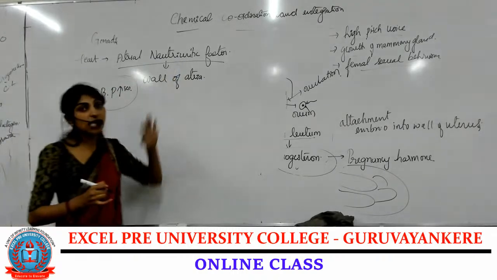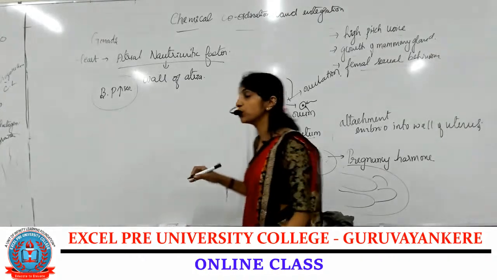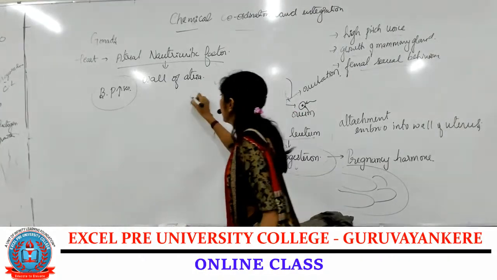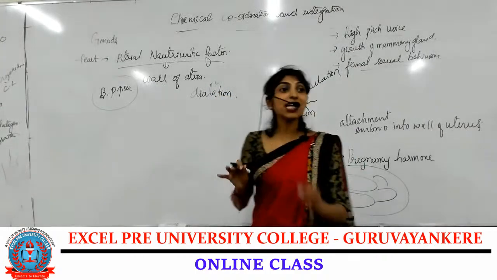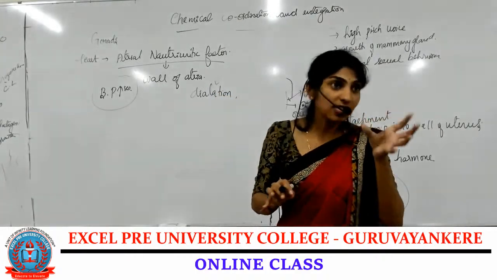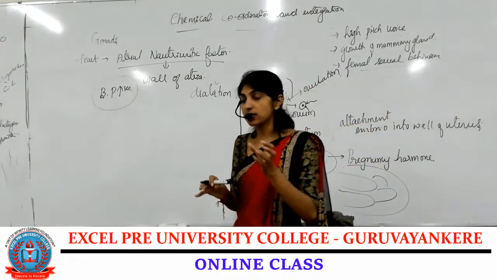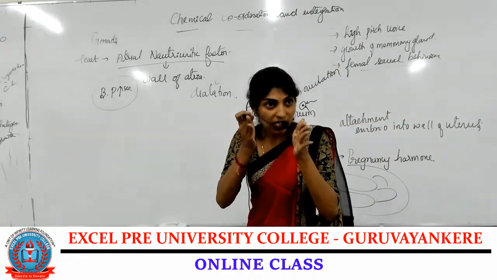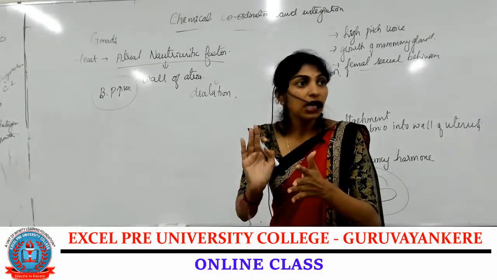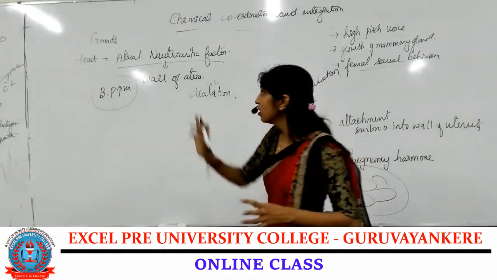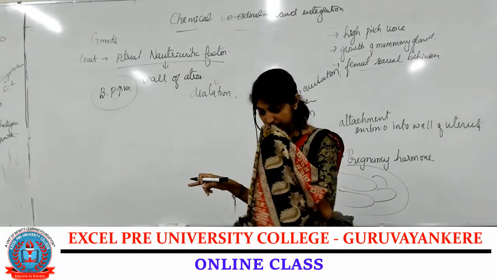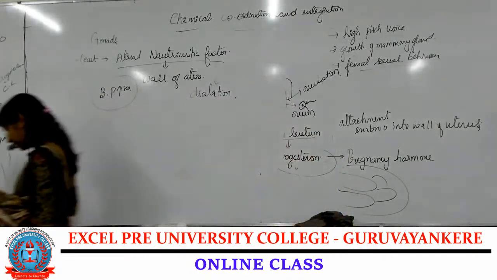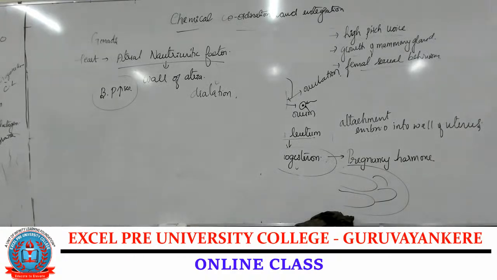Now, what does this atrial natriuretic factor do? They cause dilation of blood vessels. What is dilation of blood vessels? Increase in the diameter of the blood vessels. When the blood vessel diameter increases, the blood pressure decreases. That is how the atrial natriuretic factor helps.